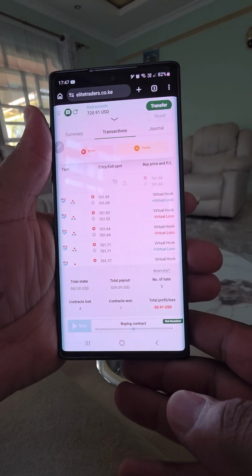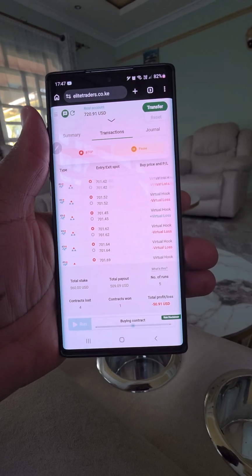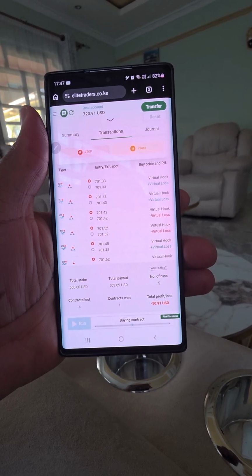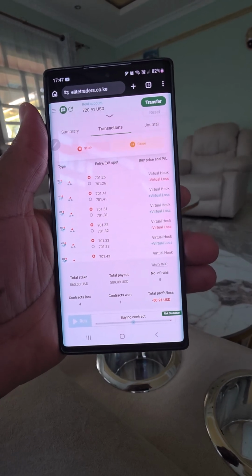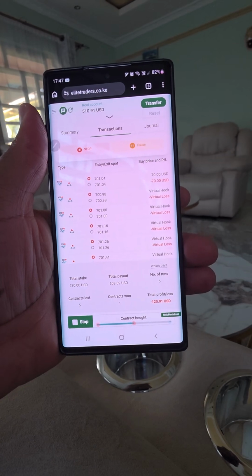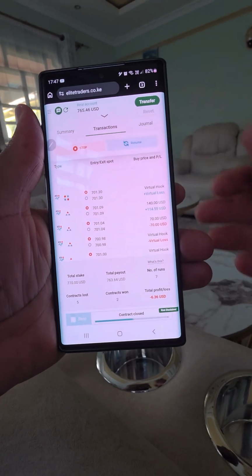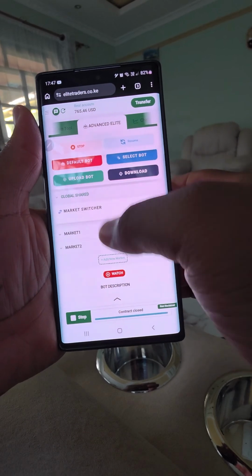We need 4 consecutive virtual losses. Then the robot executes the recovery market. Okay, so you just need to be patient. So the moment you start making some, like you have already lost our first trade on even, second trade on even. So now after recovery, we will come back on this other side, then go to global shared.